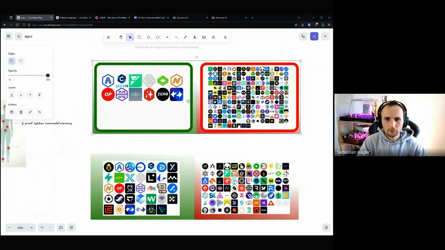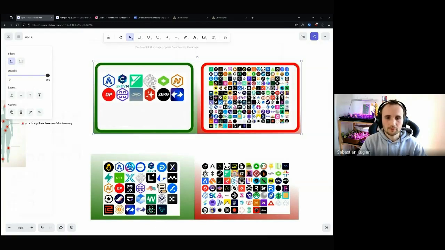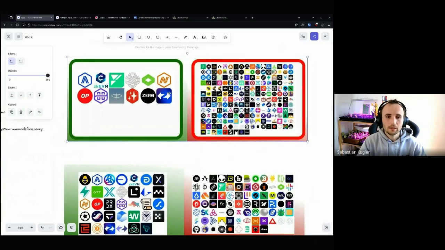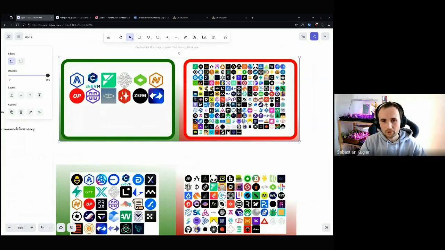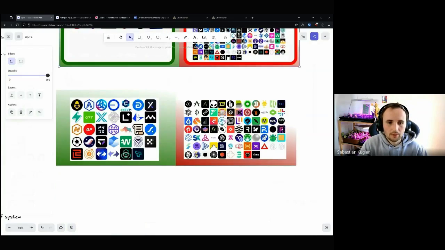This is from a few months ago, but it has very much stayed the same. On the left, we have the security councils that are currently deployed, and on the right, we have projects without a security council. So there are very few projects actually having a security council. And here the same with proof systems. On the left, projects with proof systems. On the right, projects without proof systems.